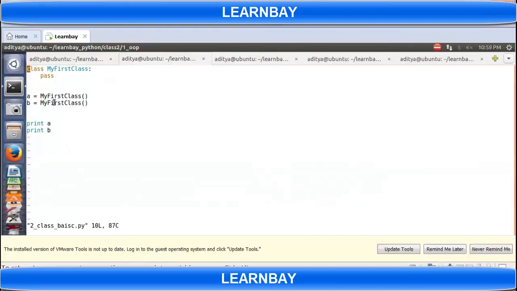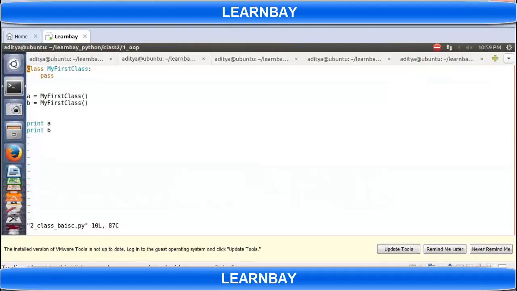Similarly, the second line is B is equal to my first class. It means that again I created one more object from this first class, and B is a reference to that object. Okay, if I print A and B, it will print something. Just check what it is printing. If you just give A and B, two different memory locations, correct.